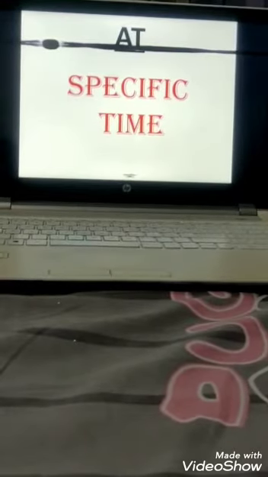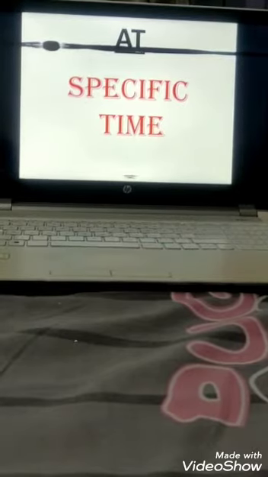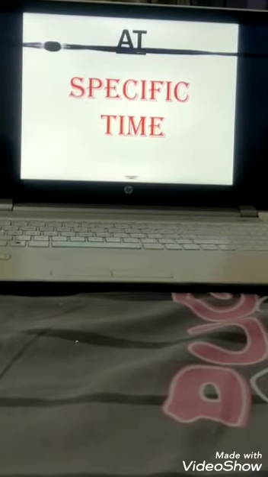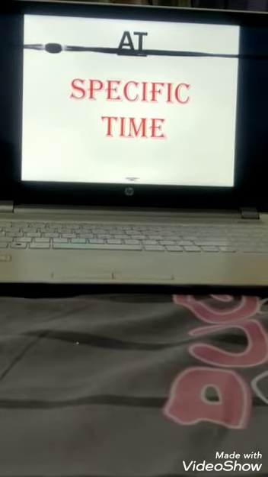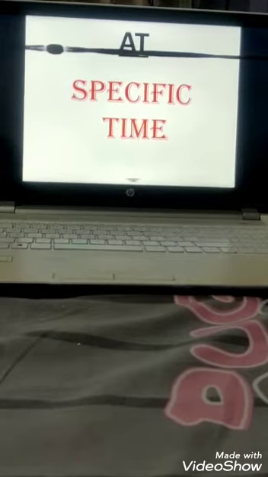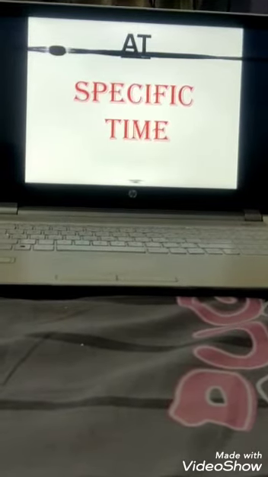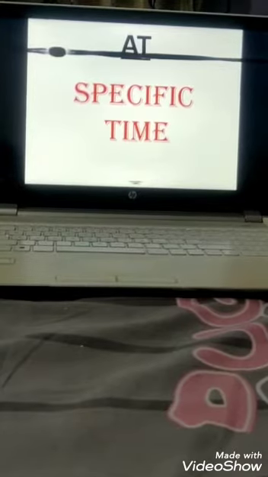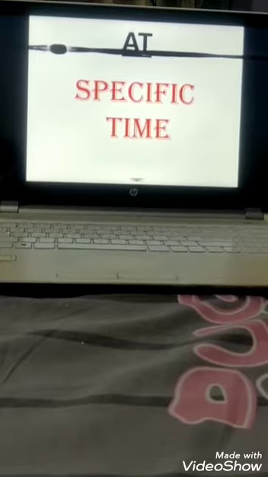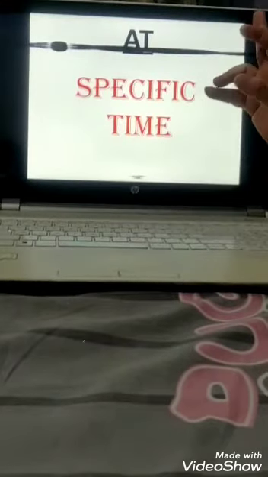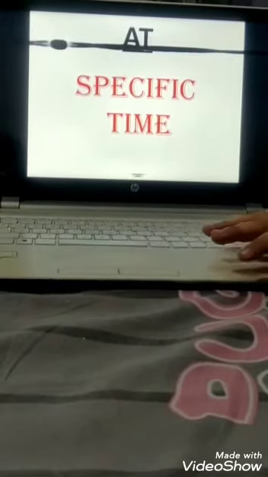Let's have some other example. I eat cucumber at lunch time. Now every day this is my routine to have cucumber at lunch. Means this is a specific time at which I eat cucumber. So I have used at. So when we are sure, exact, हमें जब पूरा पक्का टाइम पता हो किसी चीज का, हमें एग्जैक्ट टाइम दिया होगा, then only we will use at preposition of time. I hope you have understood this.